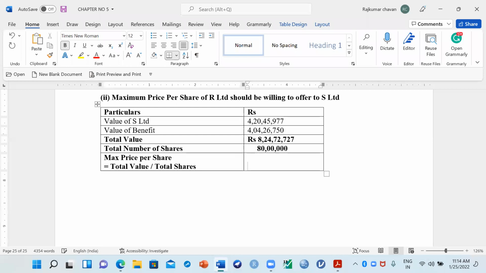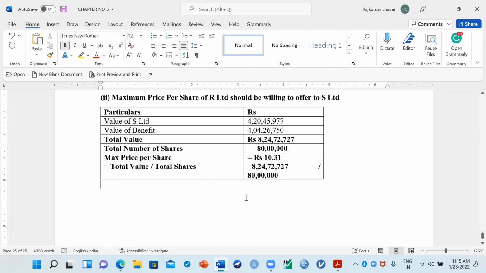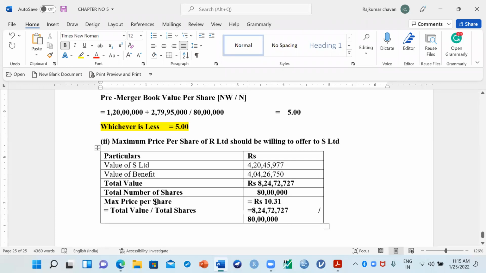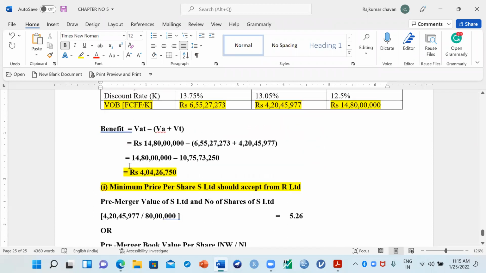So indirectly, 8 crores 24 lakhs 72,727 divided by 80 lakhs. Let me write it down for your understanding. So what is the maximum price per share we can give them? I got some answer here: 10.31. This is the maximum price we can give them. So minimum calculated, maximum also calculated. Both the adjustments are completed.